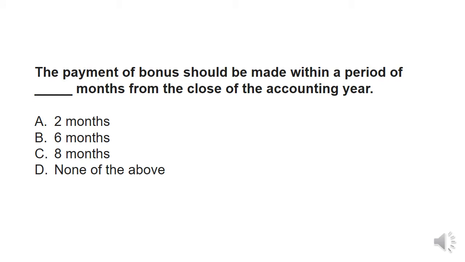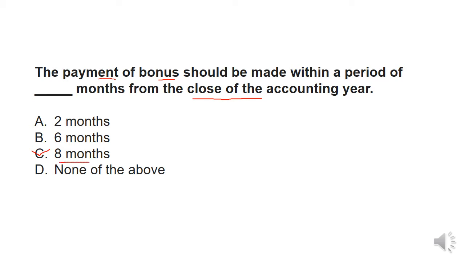The payment of bonus should be made within a period of dash months from the close of the accounting year. So it will be 8 months. Within 8 months, the employer or the organization needs to give the bonus to the worker, right? So answer C will be correct.